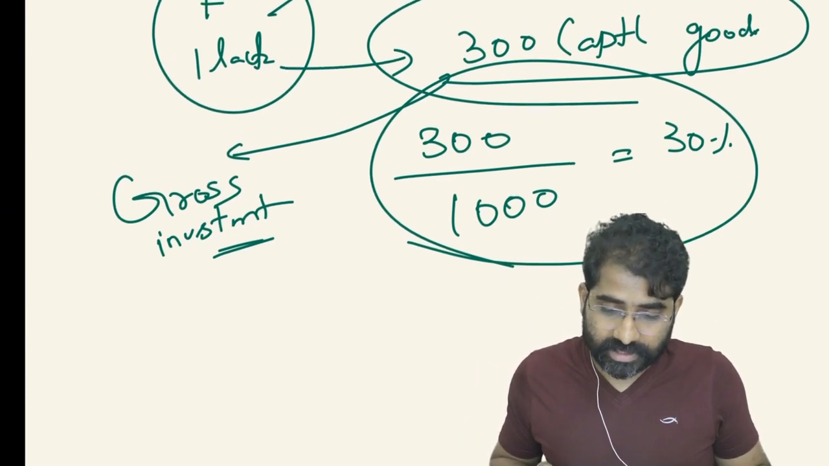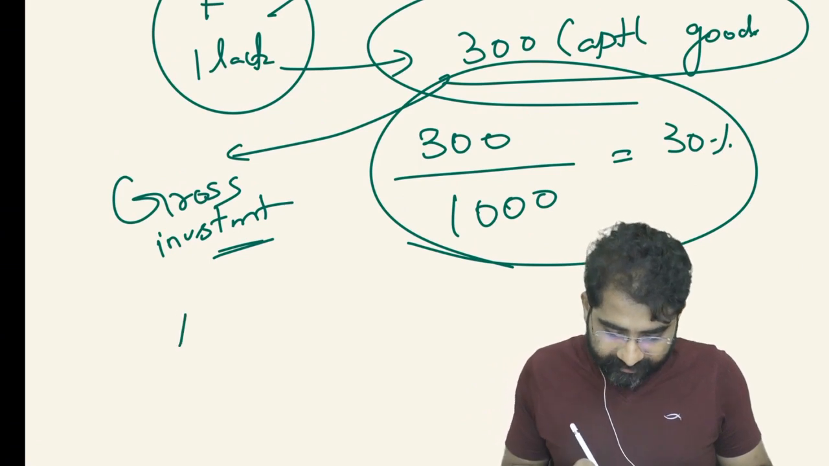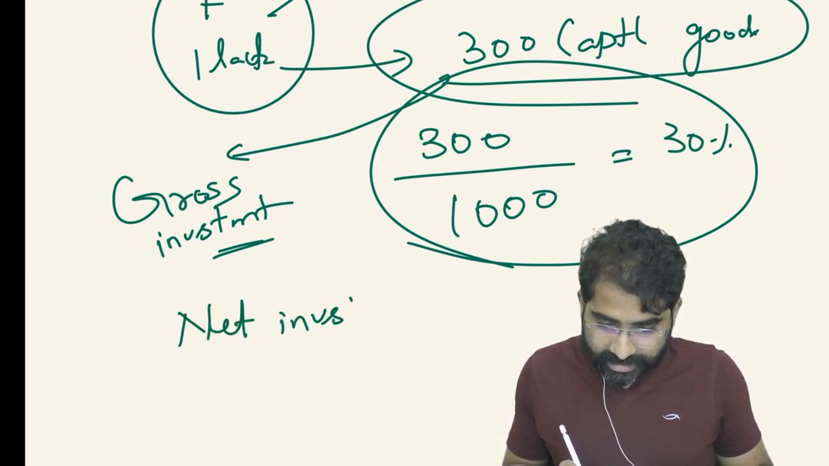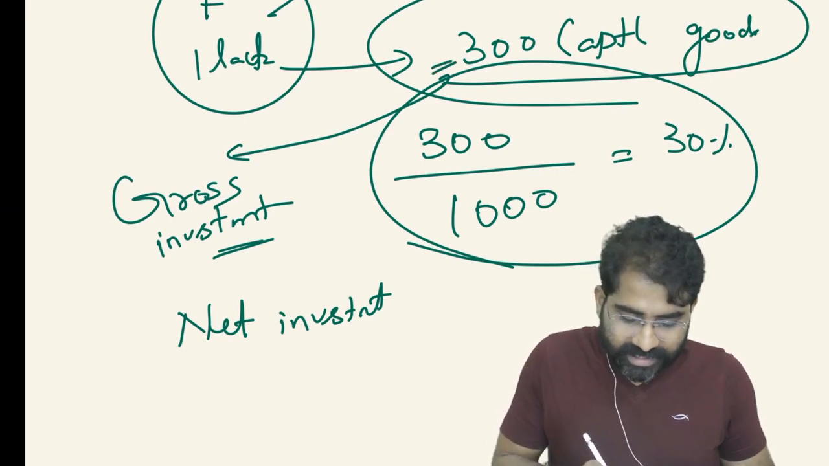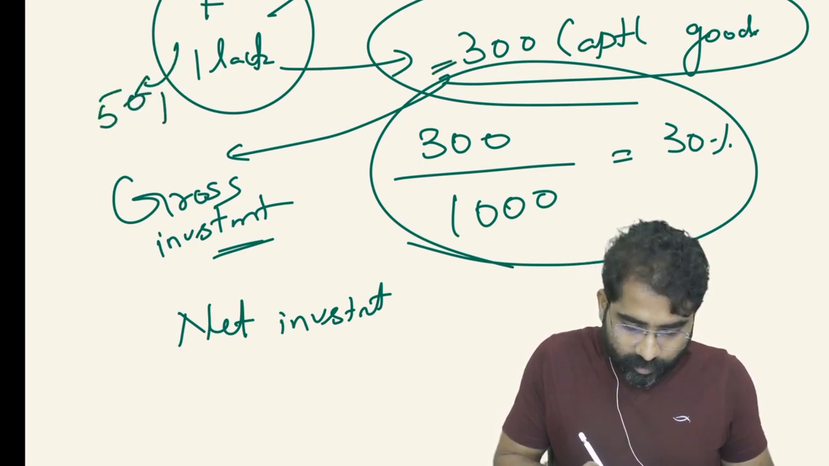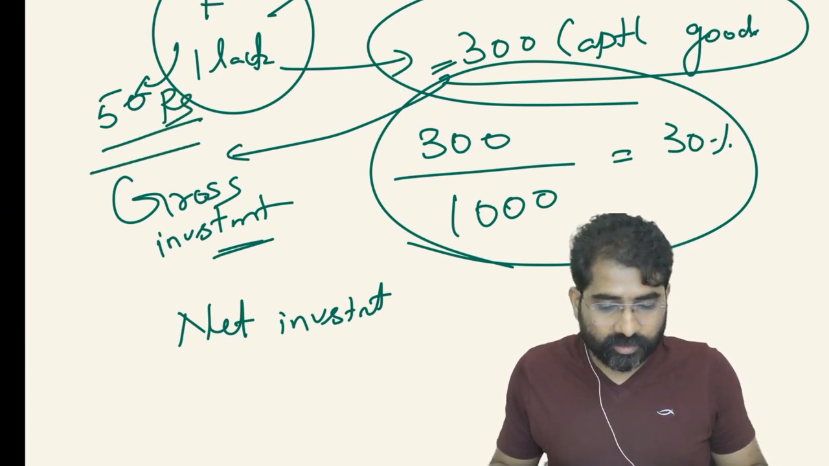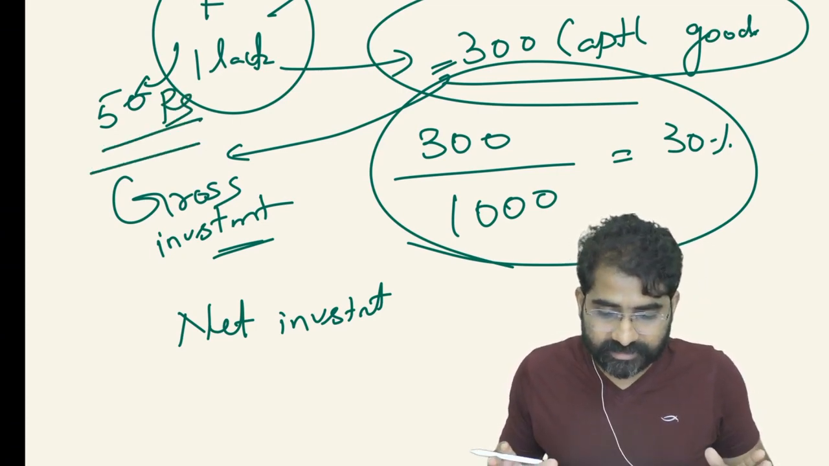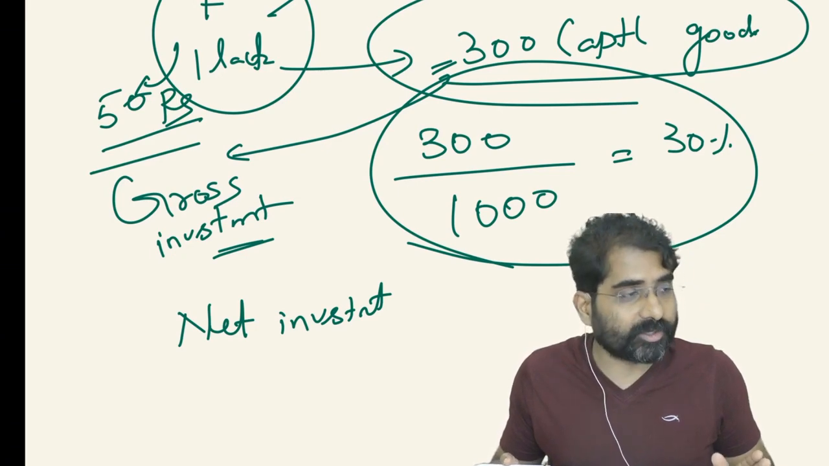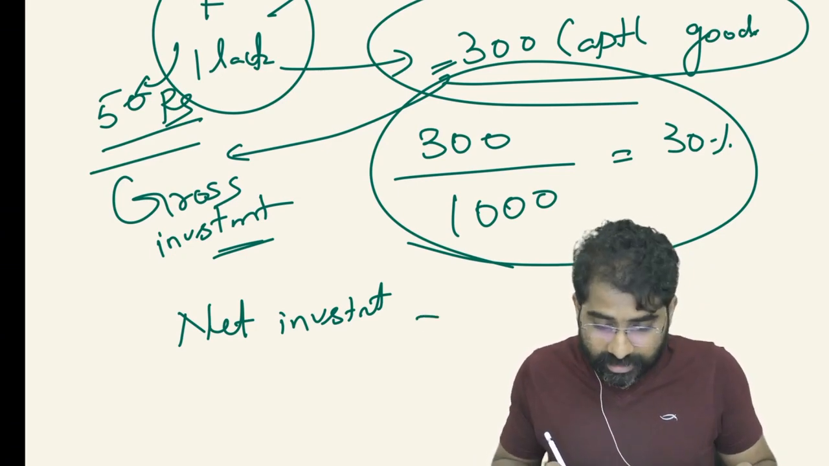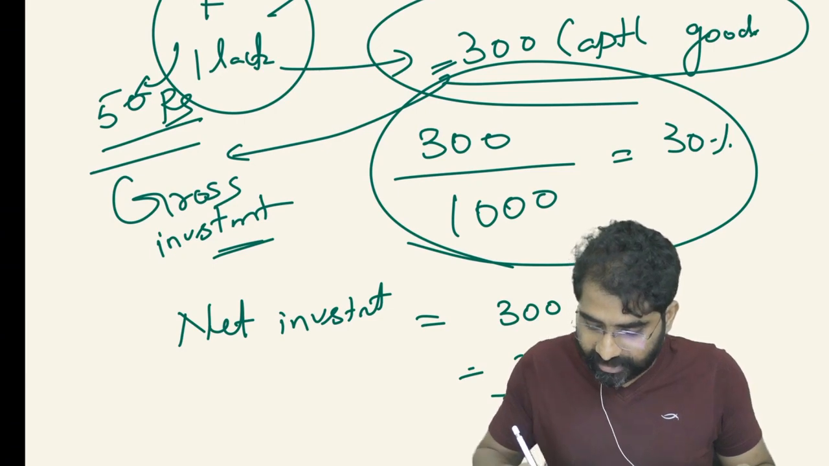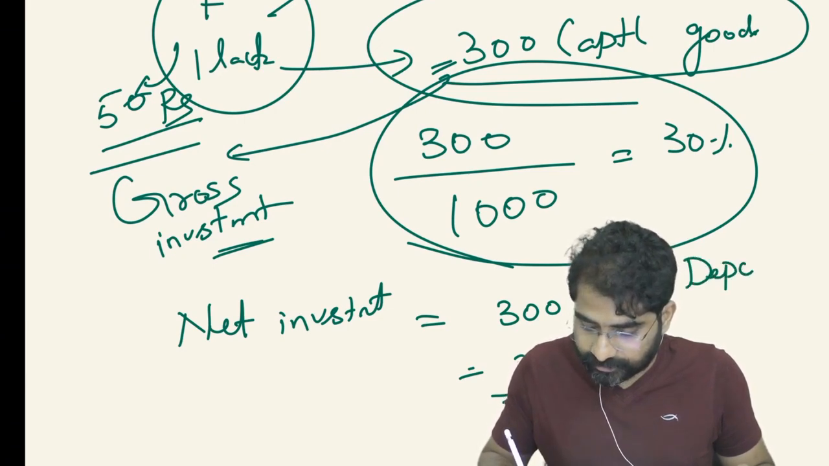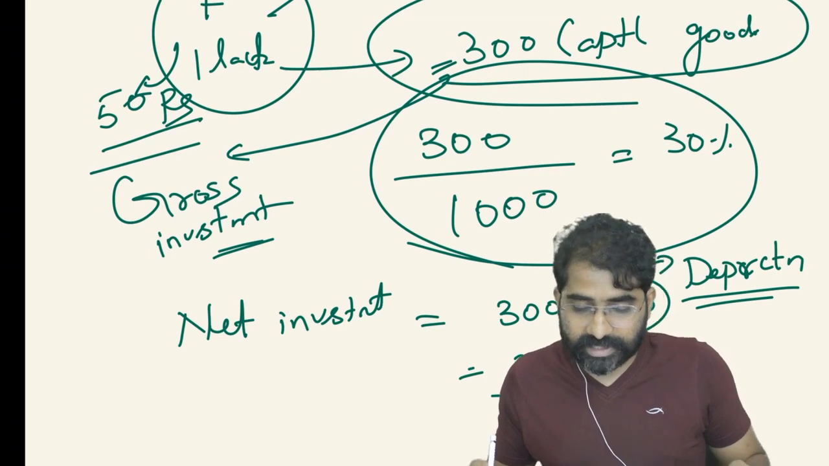Now, for example, if I have to get something called net investment, for producing this 300 rupees worth of capital good, there is a wear and tear of this factory worth 50 rupees. That means my net investment would be 300 minus 50. So my net investment is equal to 250. This 50 is nothing but depreciation.